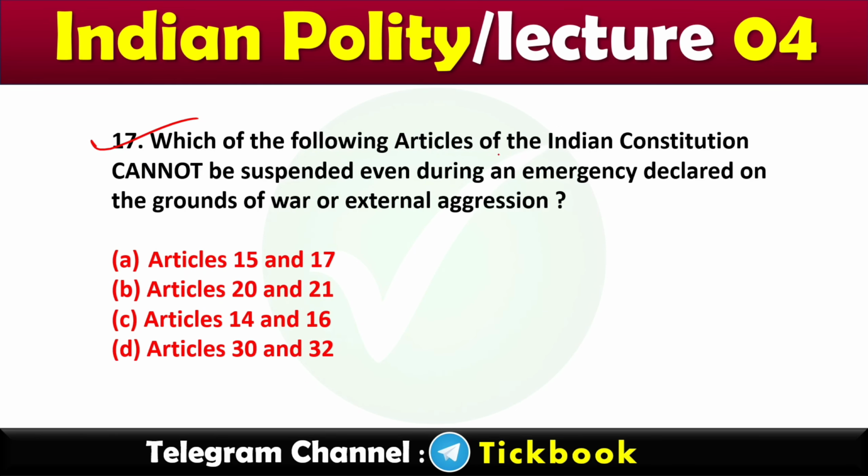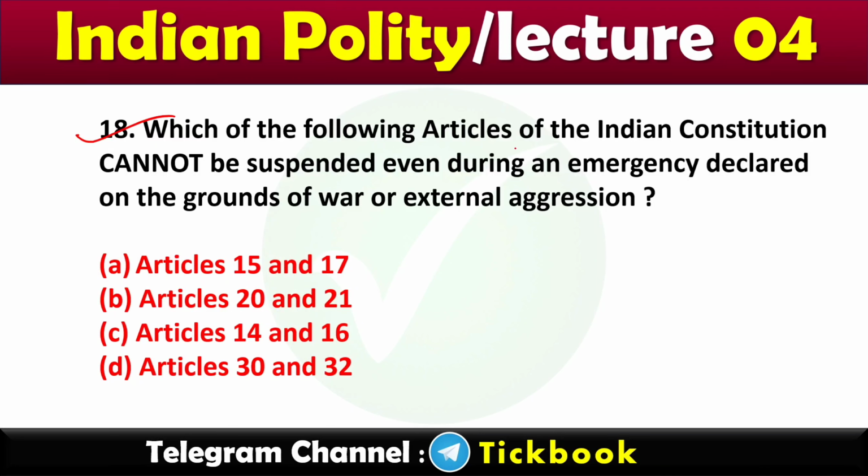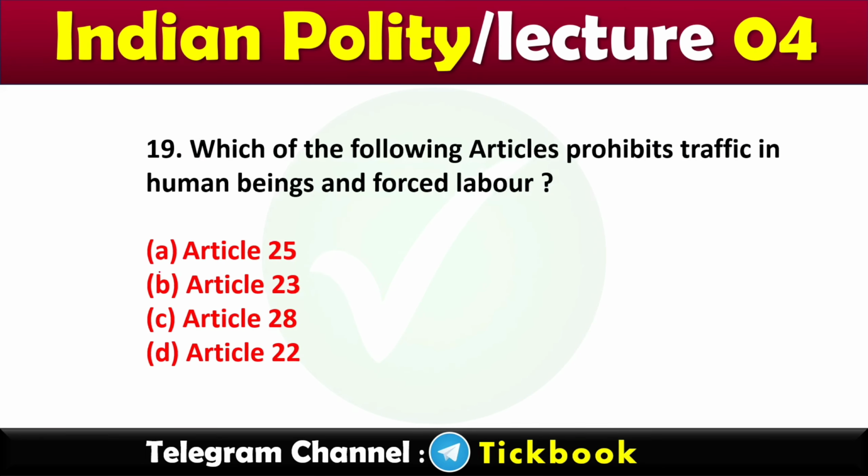17. Which of the following articles of the Indian Constitution cannot be suspended even during an emergency declared on the grounds of war or external aggression? Option number B, Article 20 and 21. 18. Which of the following articles of the Indian Constitution cannot be suspended even during an emergency declared on the grounds of war and external aggression? I think it's a repeated question. Option number B, 20 and 21.